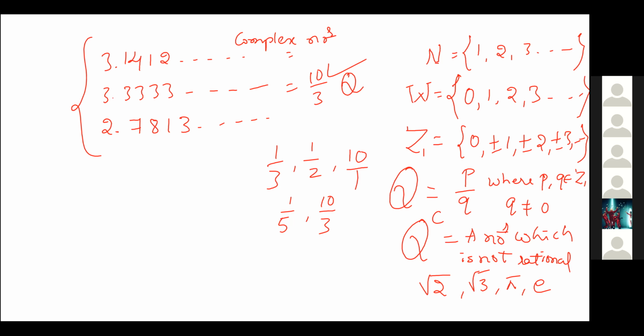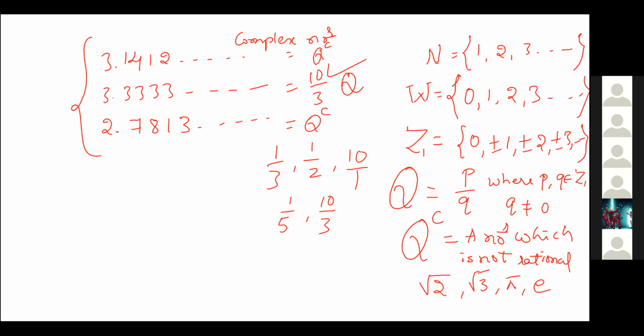Yes, sir. So the third one, what about the third one? Rational, sir. It's not rational, it is also irrational. The reason I'll tell: in the second one you observe, it also goes on to infinity, but we can guess what the next digit will be. It's always 3 only, right?